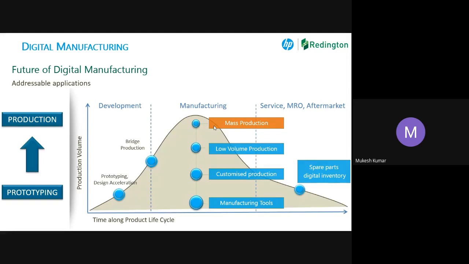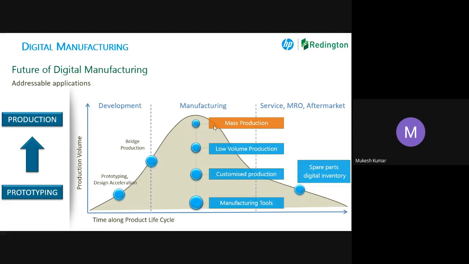Wherever you have volumes of, say, for example, 100 parts or something of that kind, then you should not go for conventional manufacturing, such as injection molding or CNC machining, or any other such process. So we are talking about the future of digital manufacturing.